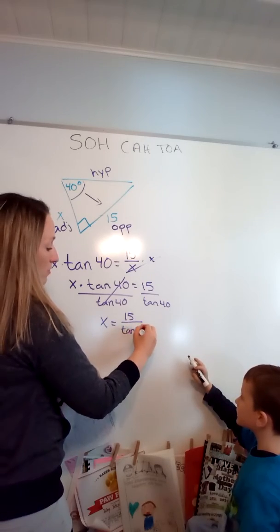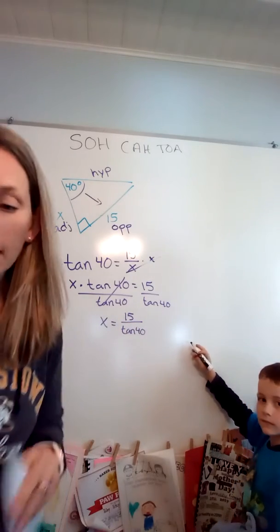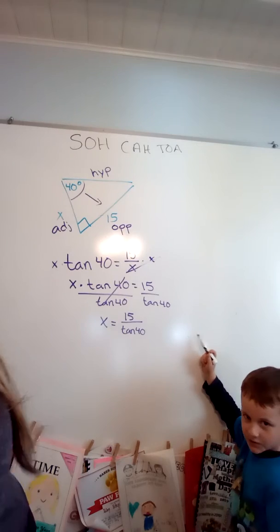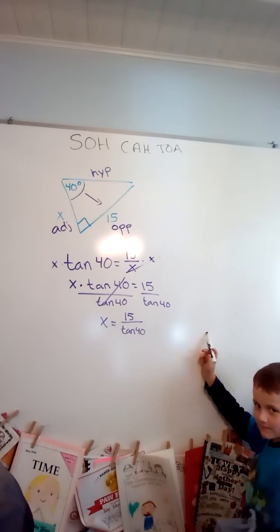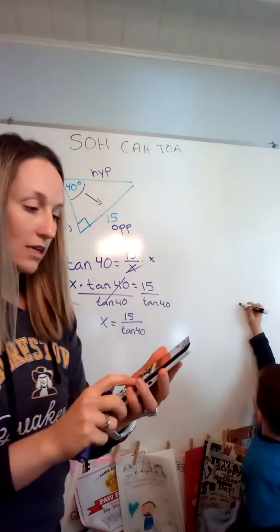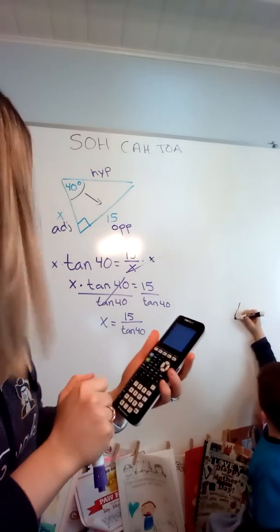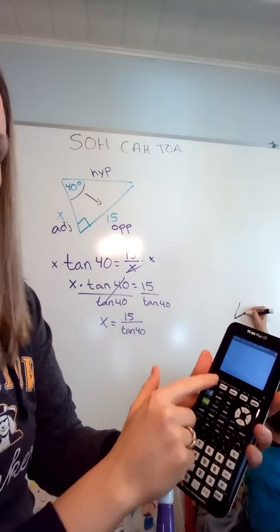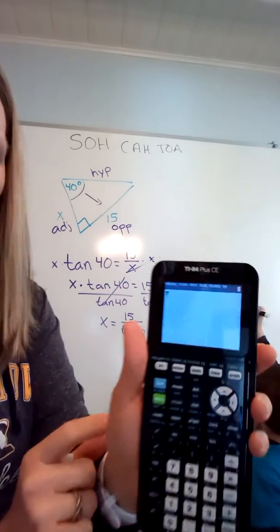Once my variable is isolated, I'm going to pick up my calculator. If it's not in degree mode, make sure you put it in degree mode. Okay, so in my calculator, I'm going to do alpha y equals to get a fraction.